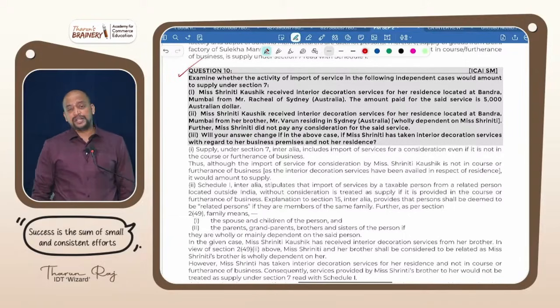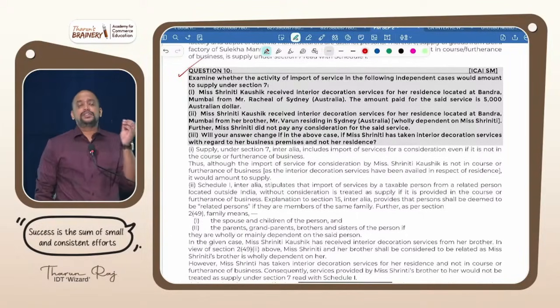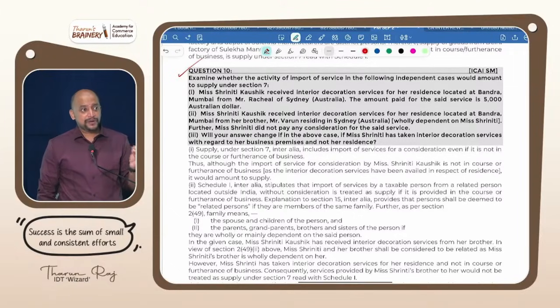7.1b is what? Activity for consideration, whether or not in the course or furtherance of business. Even though it is for personal purpose, it will become supply under 7.1b.